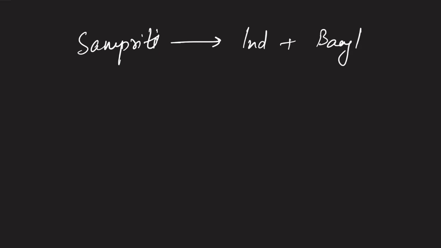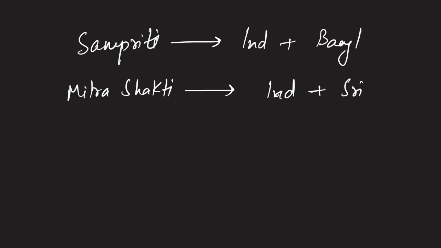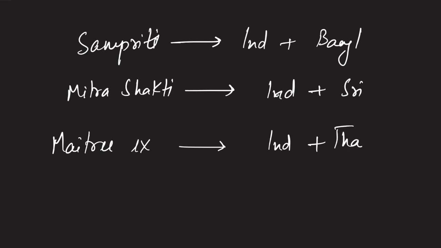First of all, Sampriti. Sampriti is a military exercise between whom? It is between India and Bangladesh. Alright, Mitra Shakti. Mitra Shakti is a military exercise between India and Sri Lanka. Then Maitri. This is Mitra Shakti, this is the Maitri exercise. This Maitri exercise is between India and Thailand.